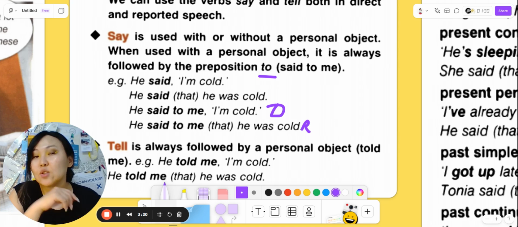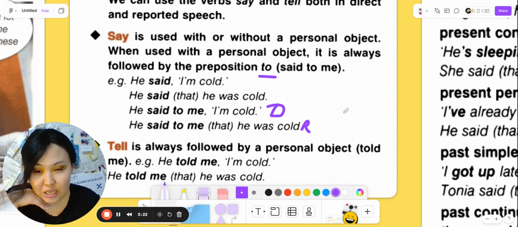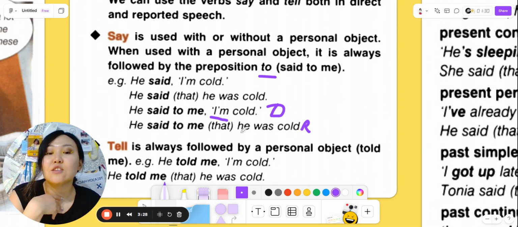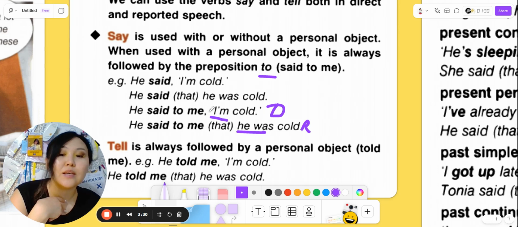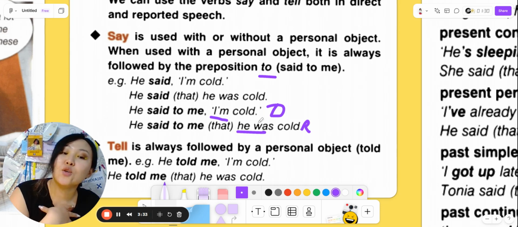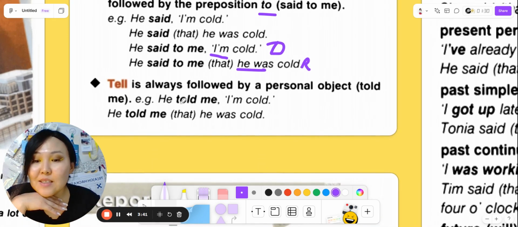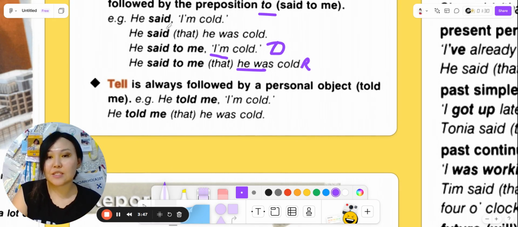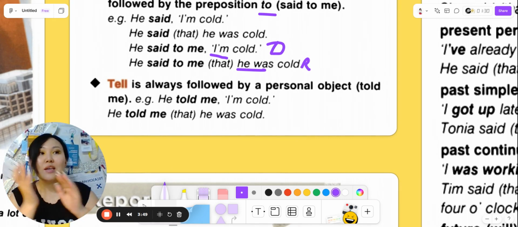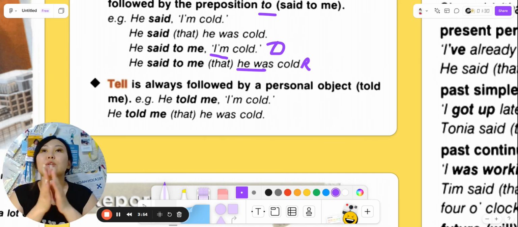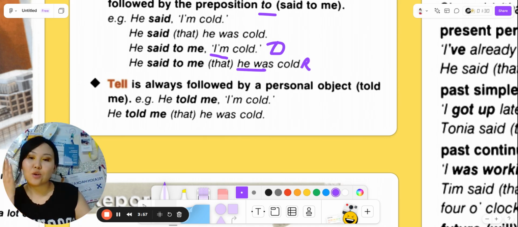I guess you see that something is changing here. He said to me, I am cold. He said to me, he was cold. Here I am cold, and here he was cold. We are changing the pronoun and we are changing the verb. Next one is tell, which is always followed by a personal object, always. Told me, like the main difference. We can say he said hello. He said goodbye to me. He said to me hello, or he said to me thank you.